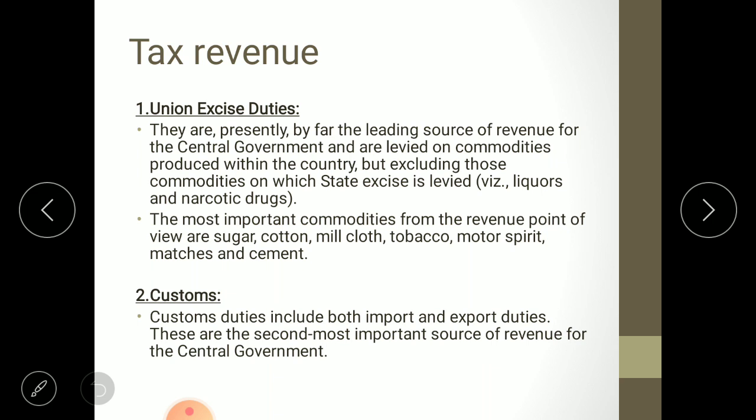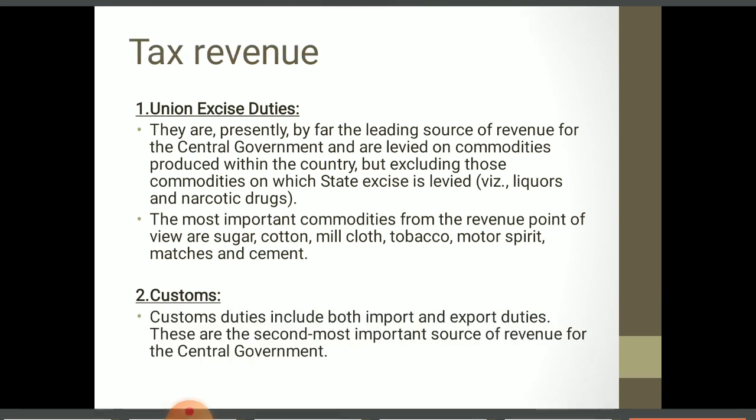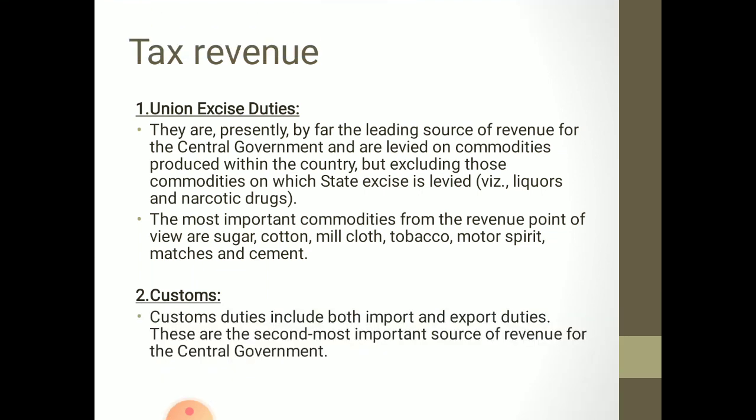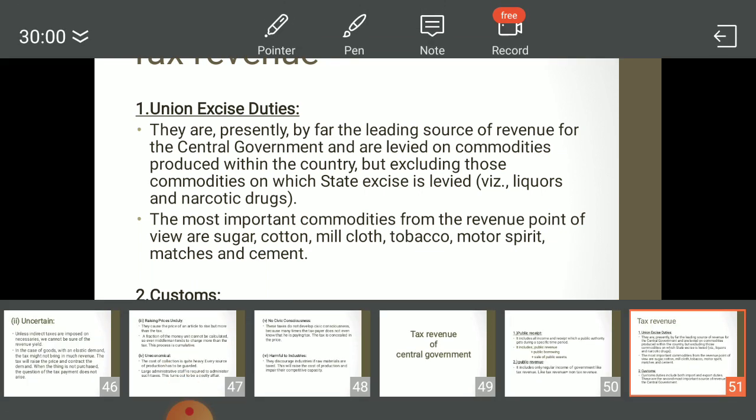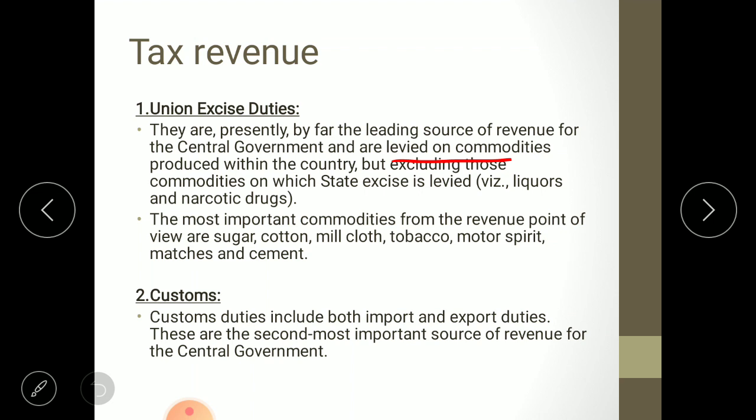They are presently by far the leading source of revenue for the central government and are levied on commodities produced within a country. What is the specific feature of union excise duty? Union excise duty is a tax that is levied, means charged. It is charged on commodities produced within the country. So we can say that tax on the production is known as an excise duty. Why union? Because that production tax is taken by government, central government.